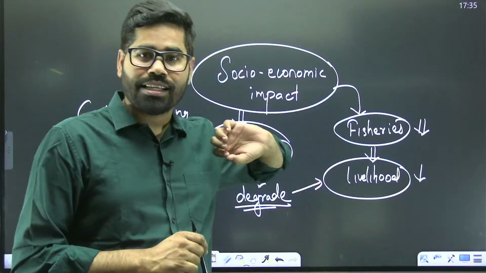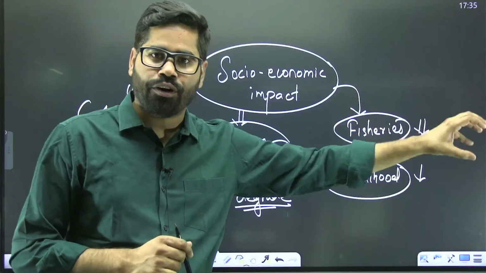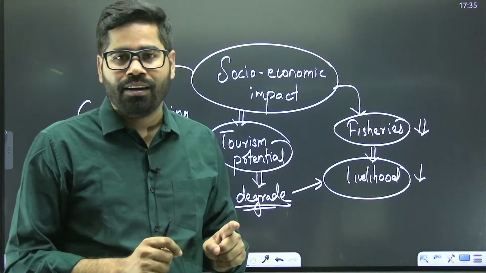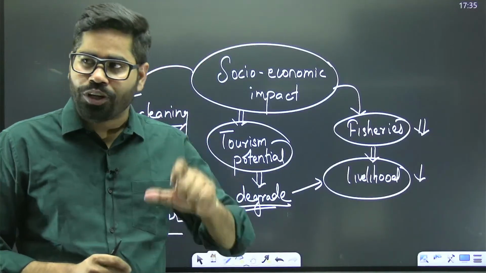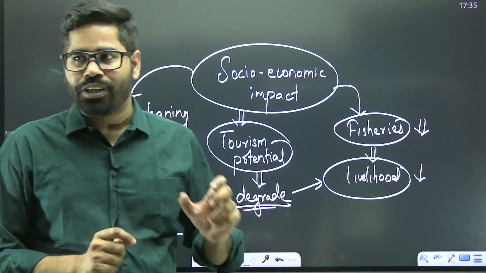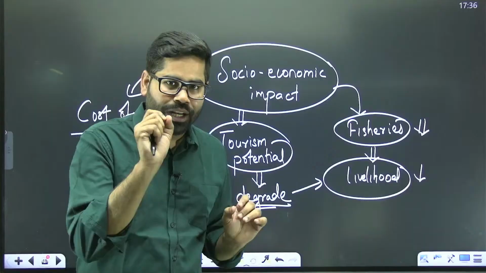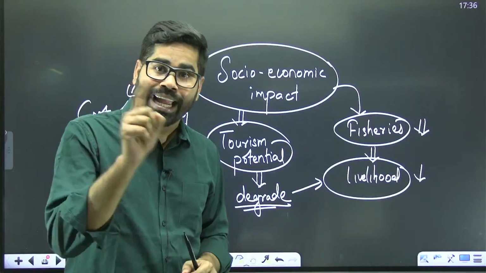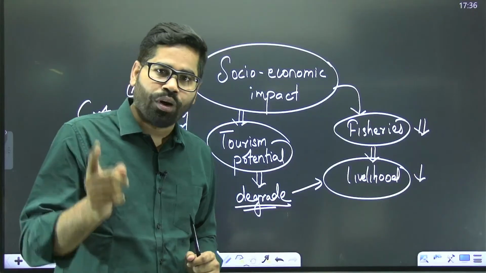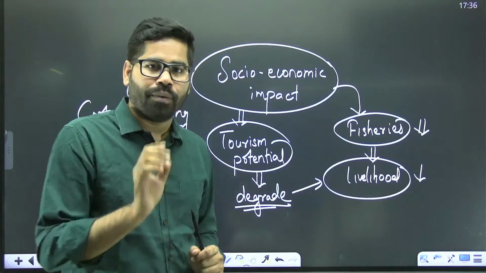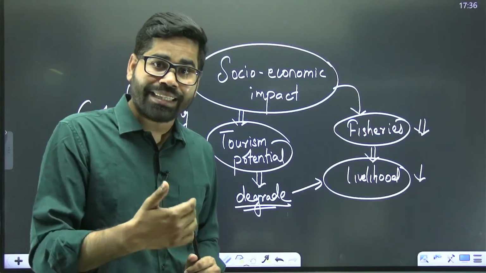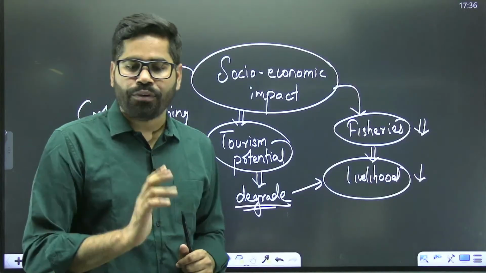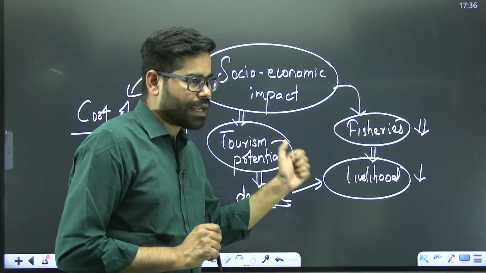And this is not just for the sake of writing that fisheries are impacted. Fisheries are very much impacted wherever there is an oil spill, and it causes enormous loss to the fisherman in that area. There is one very important part here: even if you want to clean the oil spill, it is a time-taking process. It will take more than 1 year to clear the oil spill from that area. Even if everyone is acting very fast, it will still take a huge amount of time. That is one of the most important challenges.